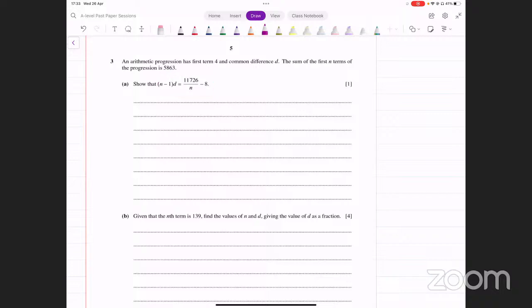अच्छा, अब ये AP है। AP के आपके पास sum formulas कौन से होते हैं? You have two sum formulas for AP that are given in the formula sheet. एक formula होता है half into n into a plus l, जिसमें l is basically the nth term, right? लेकिन यहाँ पे आपको D चाहिए इस रिलेशन में। D तो इस इक्वेशन में नहीं आता, so it's not a good idea to use this formula. It's better to use the other one, which looks like this. आप formula sheet में देखेंगे, it's half n into 2a plus n minus 1 times D.